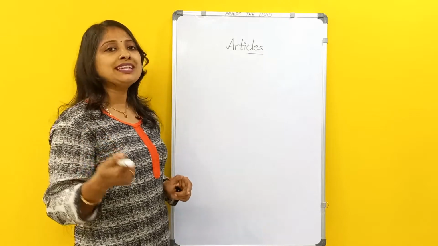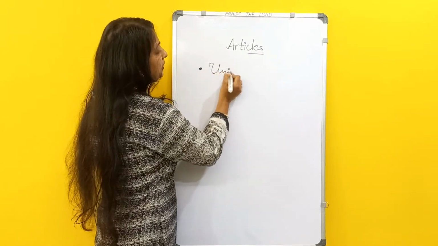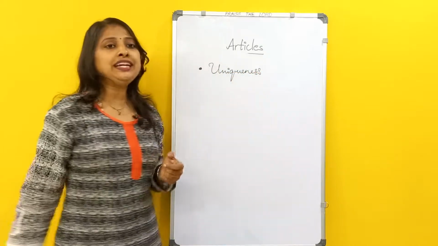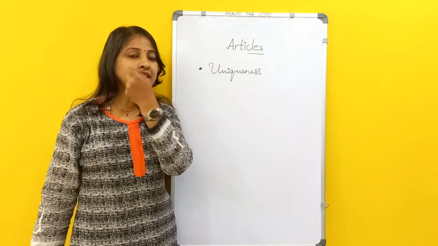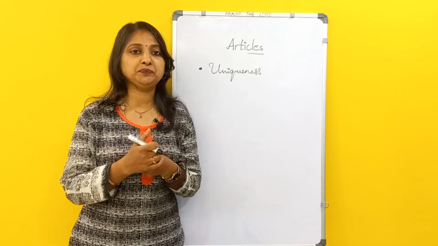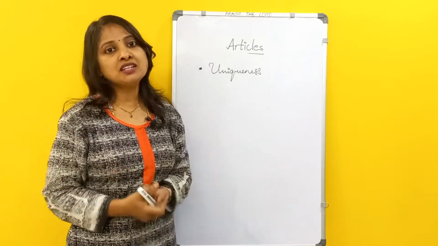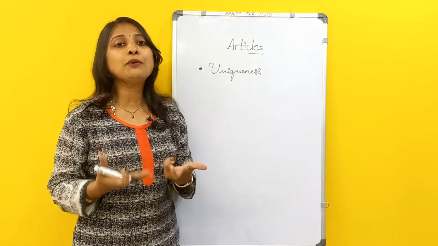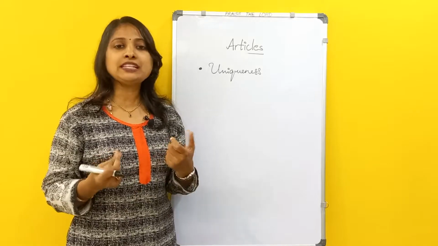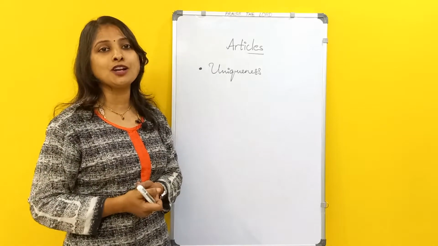So we will be using the for mentioning uniqueness. Uniqueness means when we are trying to tell about something unique. We can talk about the wonders of the world. When we talk about the wonders of the world, they are all unique, isn't it? Just by telling the names, we will know what wonder we have got.